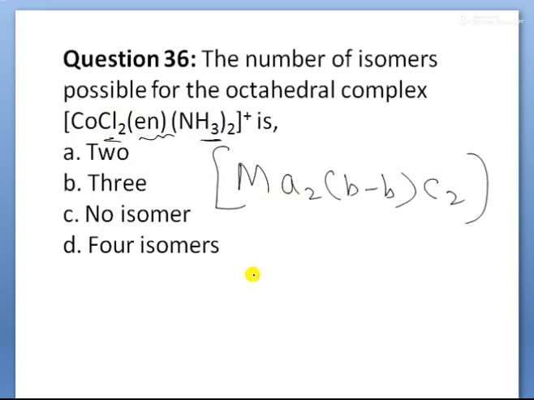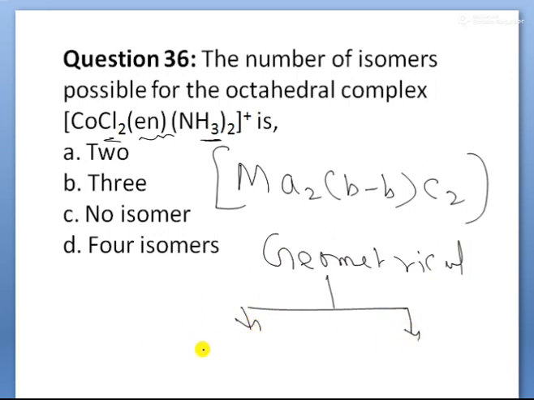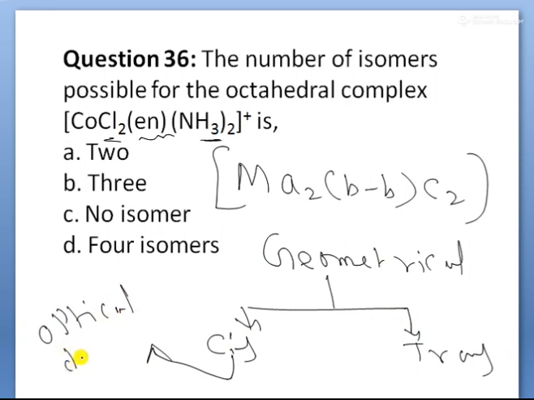So here, both cis and trans are possible. Therefore, geometrical isomerism. Geometrical isomerism means one is the cis form and the other is the trans form. Again, this cis isomer exhibits optical isomerism also, so one is the D compound and one is the L compound. So one cis form, one trans form, and optical isomerism also, one D form and one L form. In total, 4 isomers are possible.